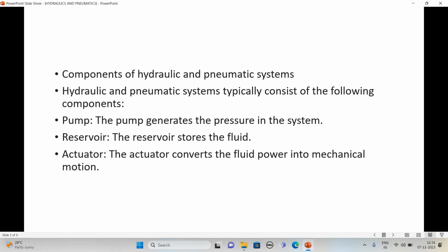Similarly, to move small weight components, linear pneumatic actuators are used, and in a foundry to remove the burr at the parting line, we use a pneumatic rotary actuator because it works at high RPM. These actuators convert the fluid power into mechanical motion, that is forward and reverse motion or rotary motion.